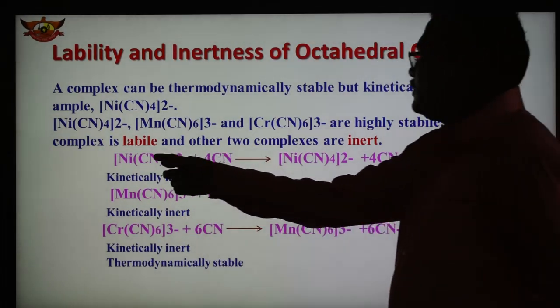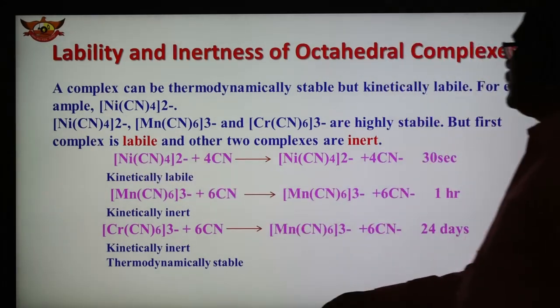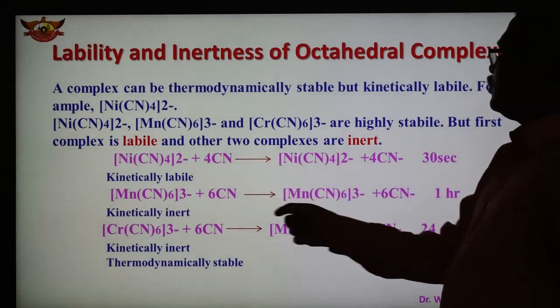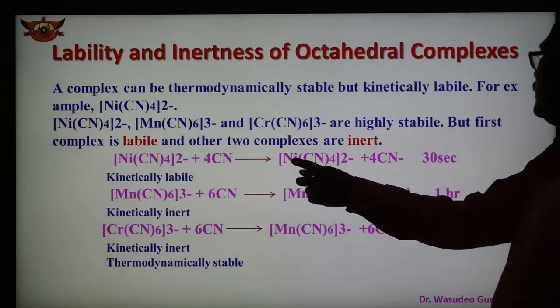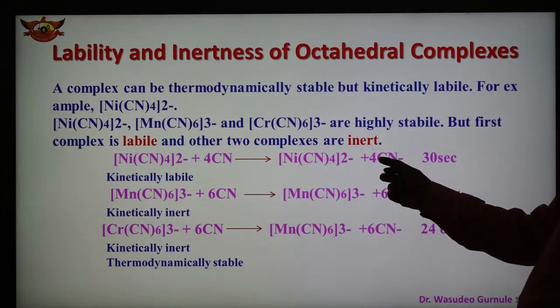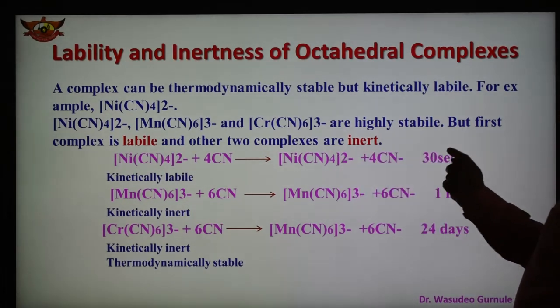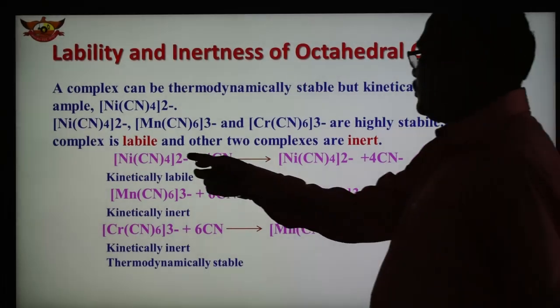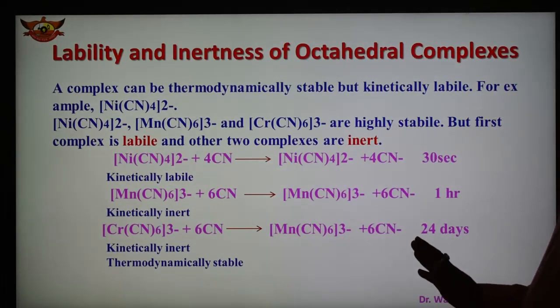This is the complex [Ni(CN)4]2-, reacting with CN, where the carbon has mass number 14, forming this type of complex with another ligand. This replacement reaction takes place in 30 seconds. So it is very fast, and therefore it is labile. The time required is 30 seconds, very fast. This complex is kinetically labile.